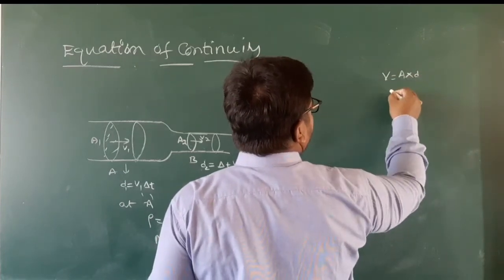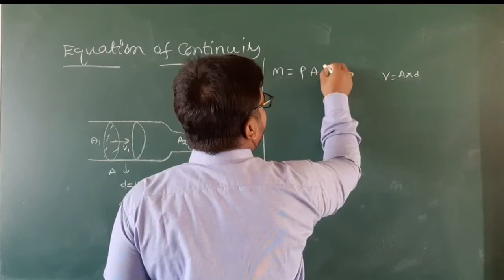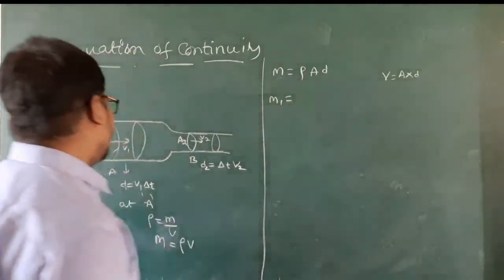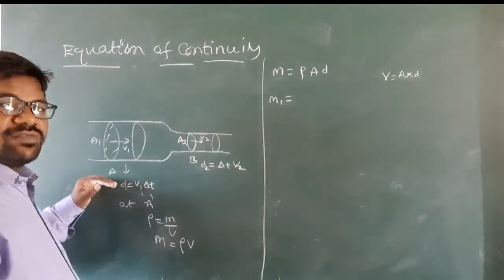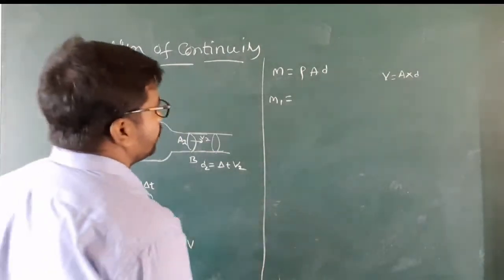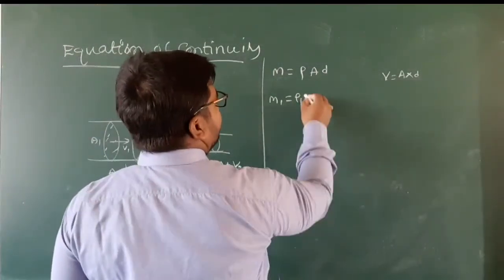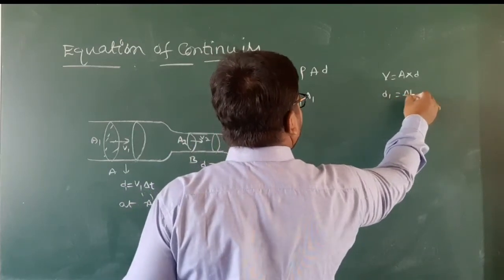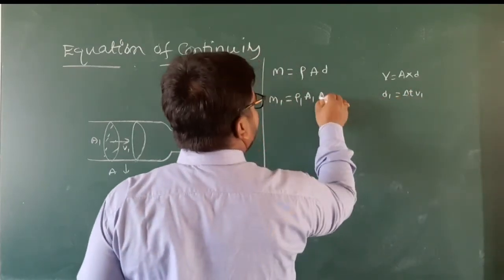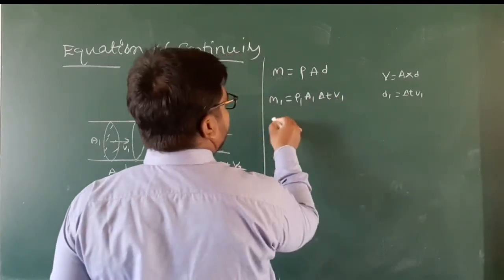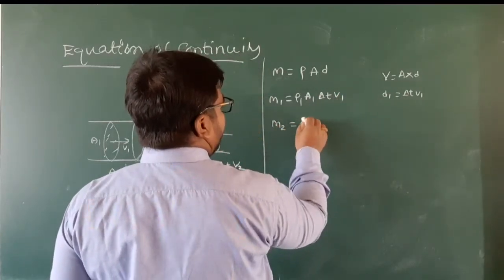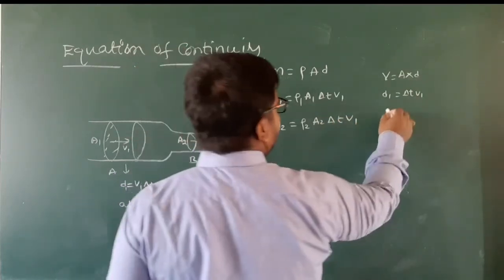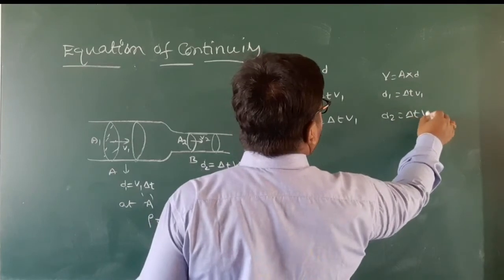So mass is rho A into D. The mass of the fluid flowing at A is M1, equal to rho 1 into A1 into D1, where D1 is delta t into V1. Next, M2 at B is rho 2 A2 delta t into V2, because D2 is equal to delta t into V2.